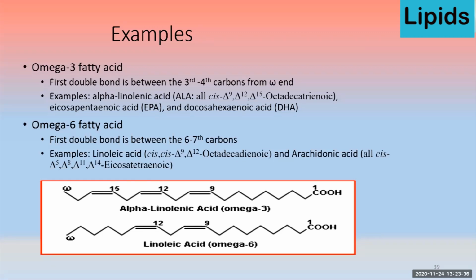The importance of omega-3 fatty acids can be recognized from the fact that they inhibit the formation of thromboxane A2, that is required for platelet aggregation and clot formation. So in this way, omega-3 fatty acids decrease the risk of heart disease.